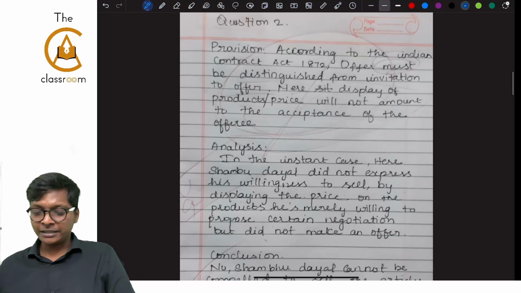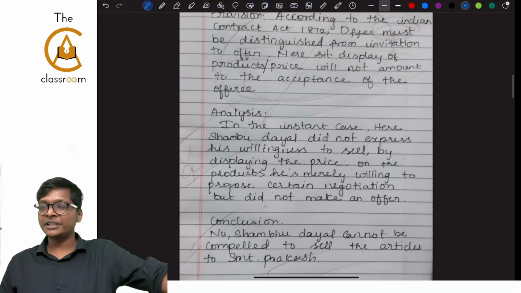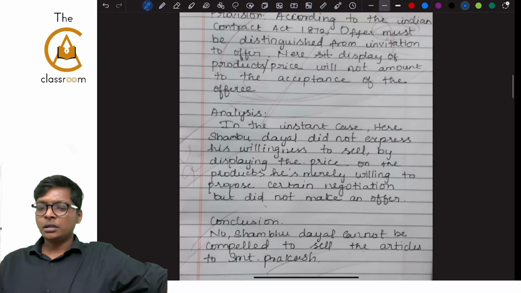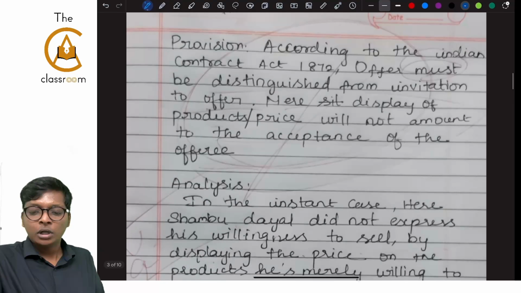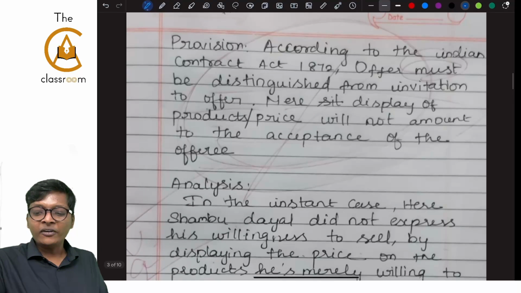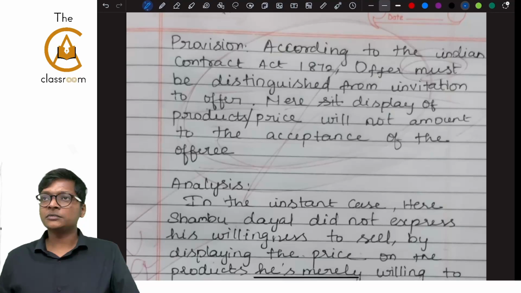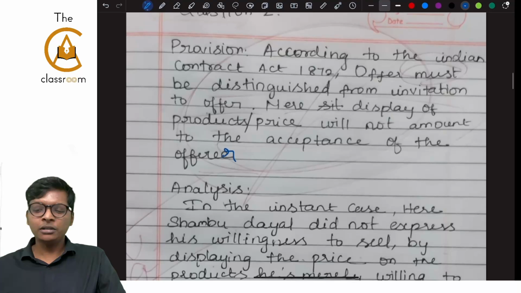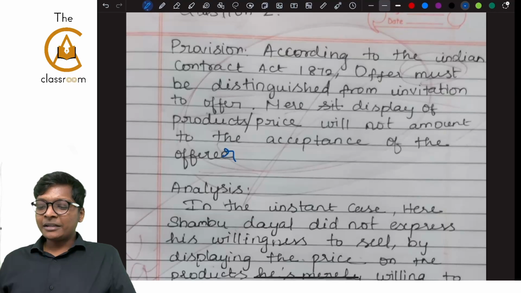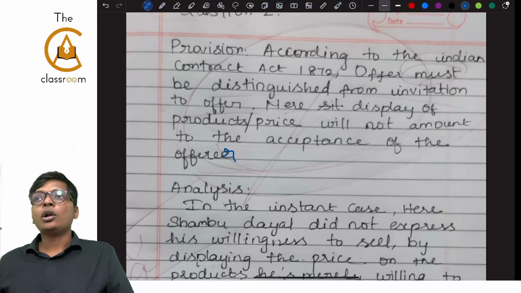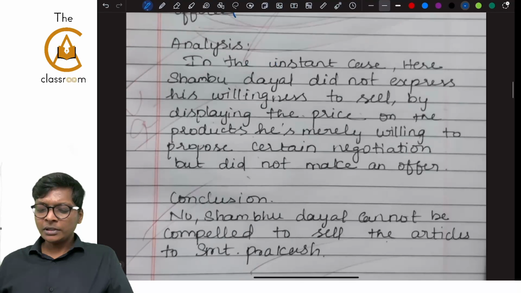We didn't see this answer, correct? Okay. This answer, if you see, look, read the provision. According to Indian Contract Act 1872, offer must be distinguished from invitation to offer. Mere display of product price will not amount to the acceptance of the offer. Not bad for a 2 and 3 mark question. Little more in depth. Mere display of price is only invitation to offer. It is different from an offer itself. Not bad. Come to analysis.